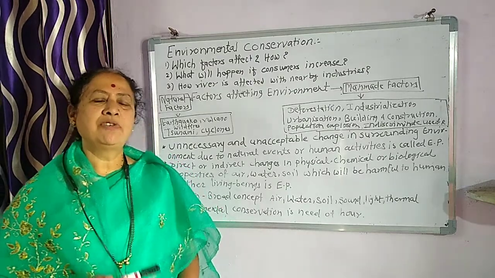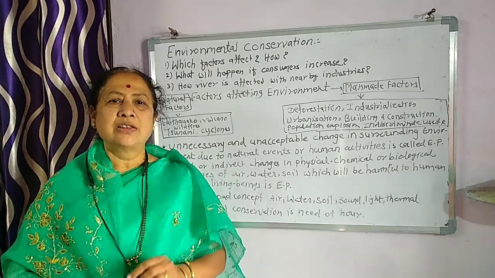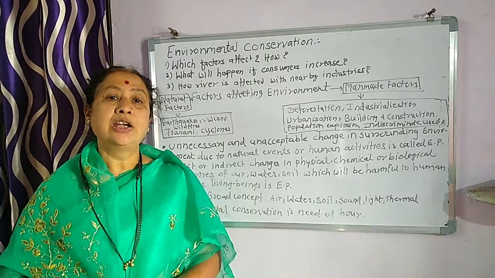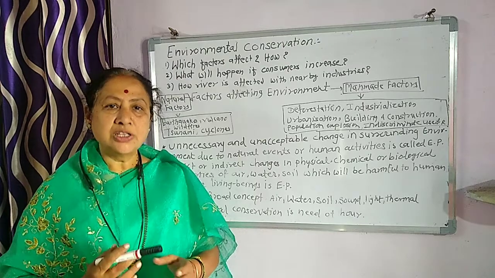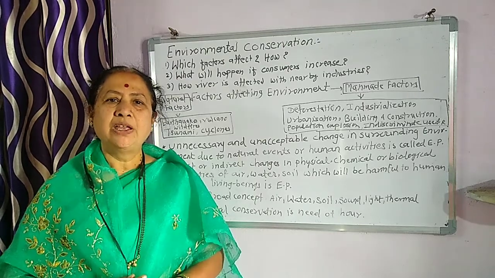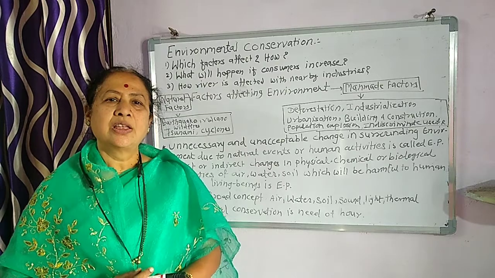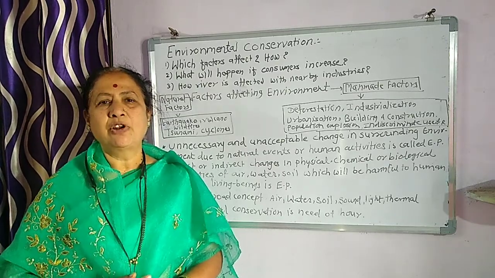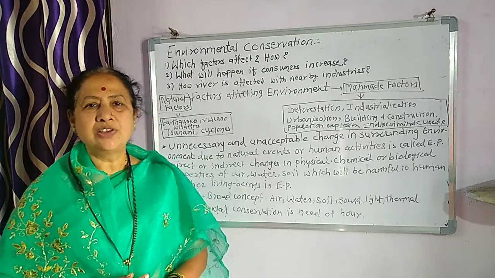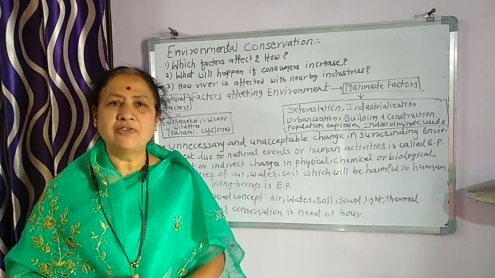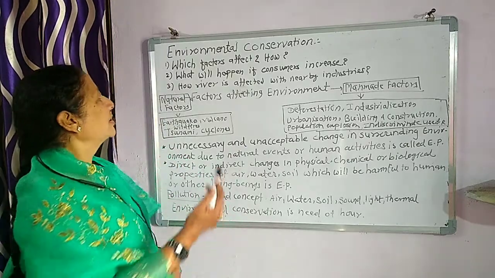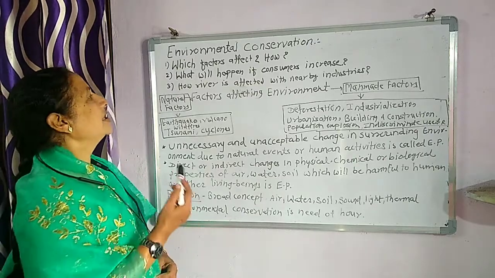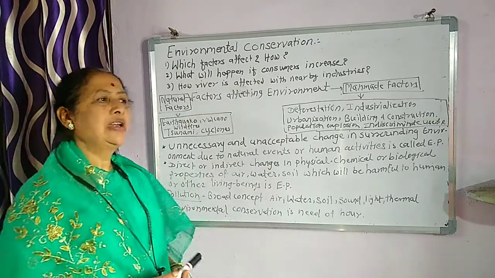In the previous period, we studied that the environment is affected by several factors and it is our duty to conserve it. We also discussed the Geo Jivasya Jivanam. Now, how is environmental conservation achieved? Let us study. First, let us talk about certain questions related to it. That is, which factors affect and how?